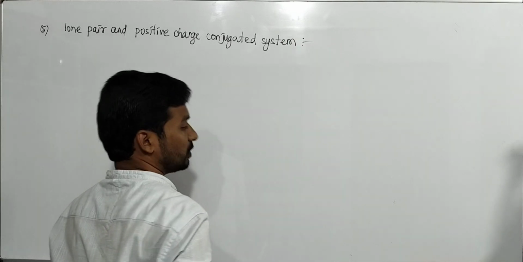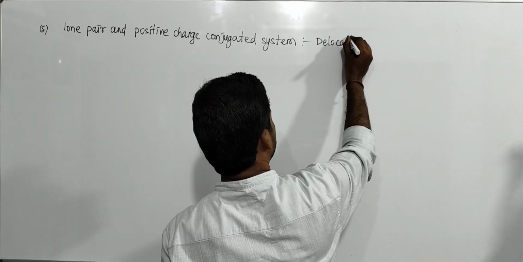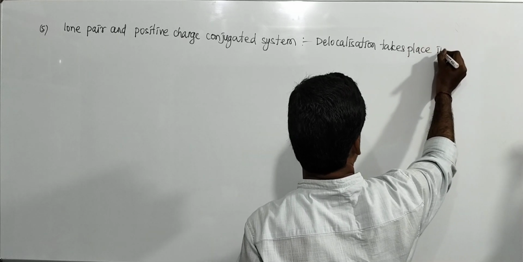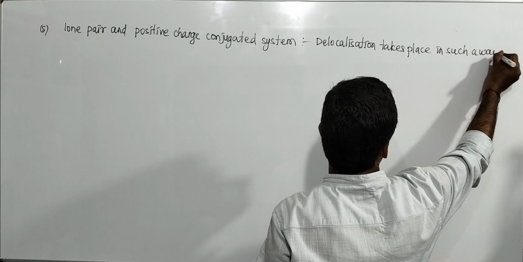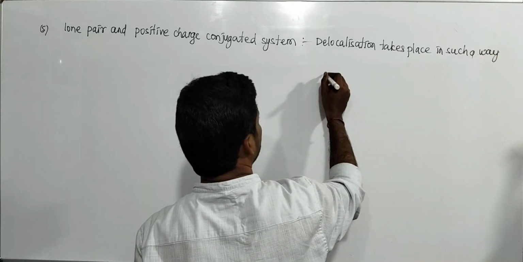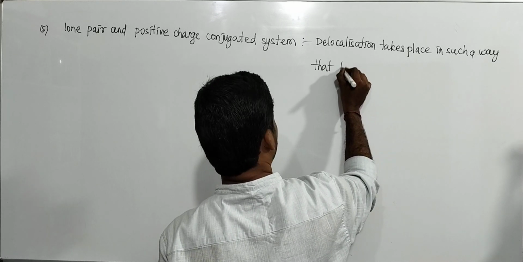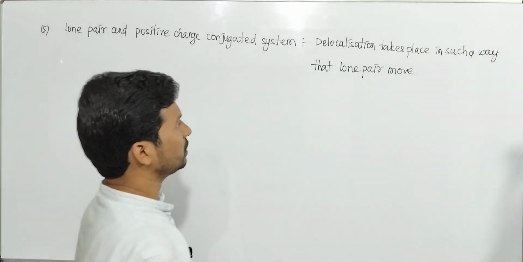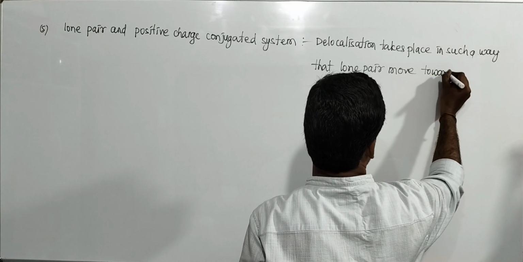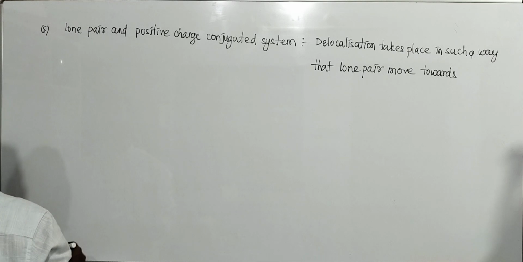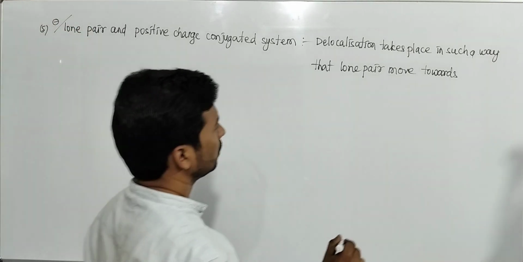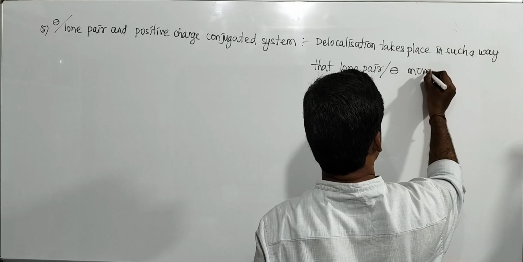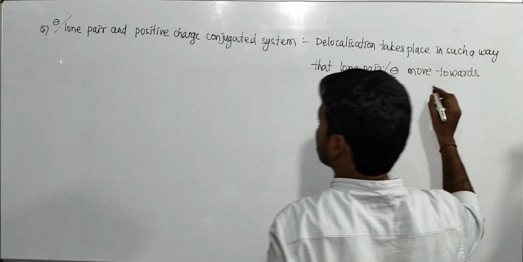In this type of conjugated system, delocalization takes place in such a way that the lone pair or negative charge moves towards the positive charge.